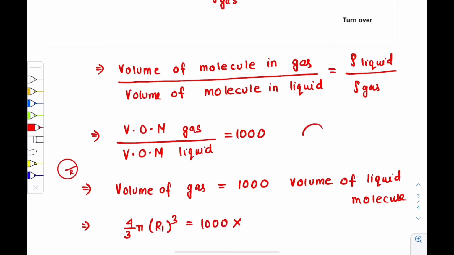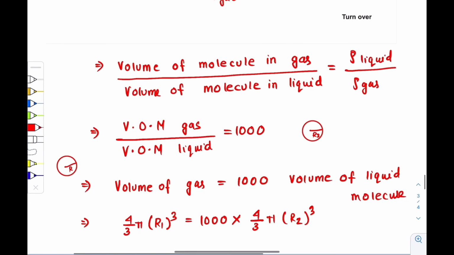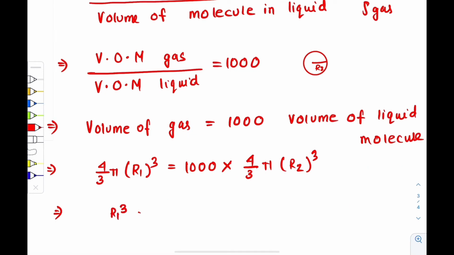The liquid molecule is also considered to be a sphere, right? And suppose the radius of the sphere is r2. So the volume of the liquid molecule is 4/3 pi r2 cube, right? So from here I can write that r1 cube is equal to 1000 times r2 cube.